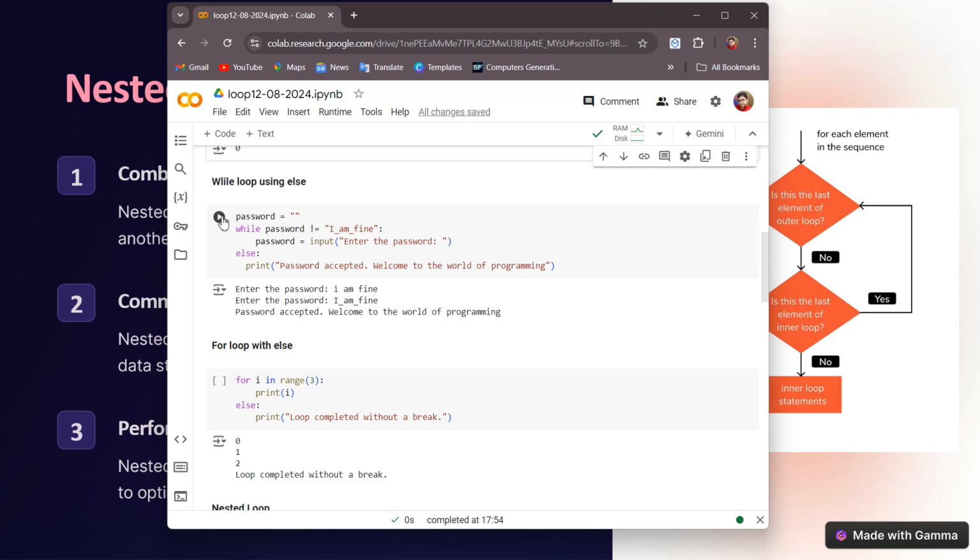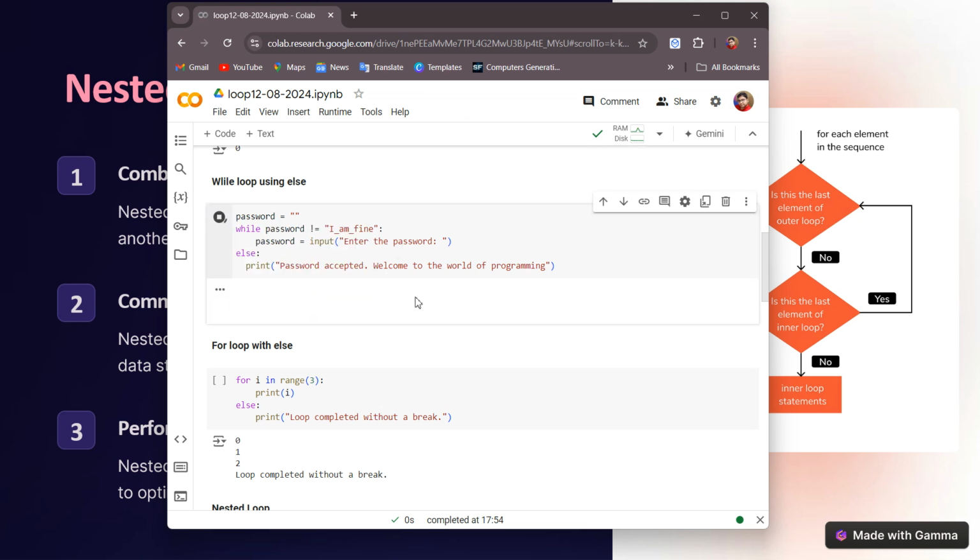So I'll show you how it is working. I'm running this one, and it is asking for the password. At first, I'm giving a wrong password. I'm giving 123. Pressing enter, you will see that it is again asking because it is not equal to this one. The password I have entered here is not equal to this one. That's why it is again asking for the password. So when it matches, it will come out of this loop and do this thing.